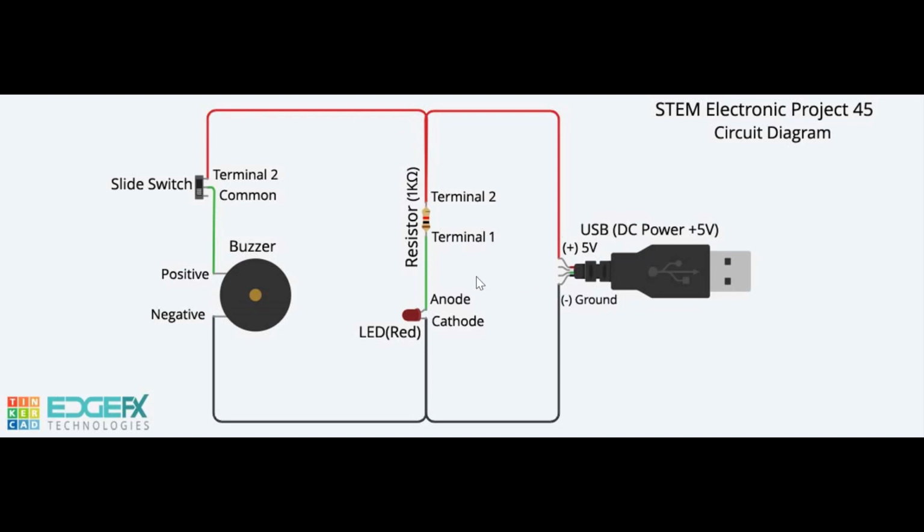When you move the slider of the slide switch to another position, electric current flows from the positive 5-volt terminal of the USB through the slide switch, buzzer, and to ground, negative, completing path 2 and forming a closed circuit. As soon as the current flows in the closed circuit, the buzzer starts emitting a sound. When the slider moves back to the previous position, the path is interrupted and therefore the buzzer goes off.